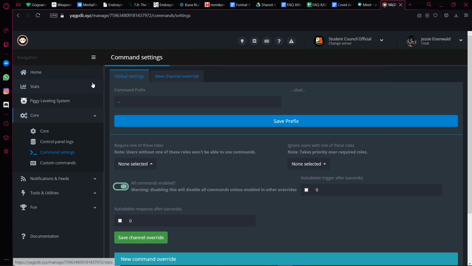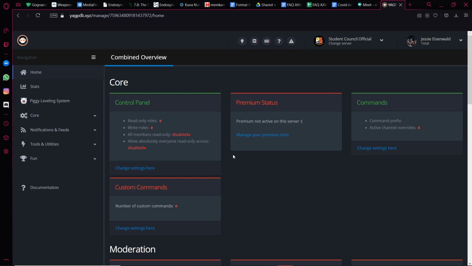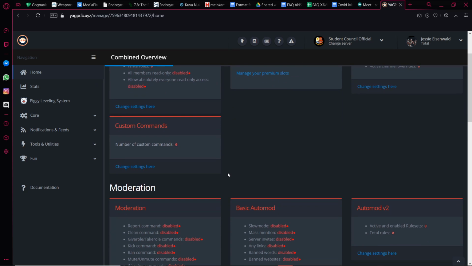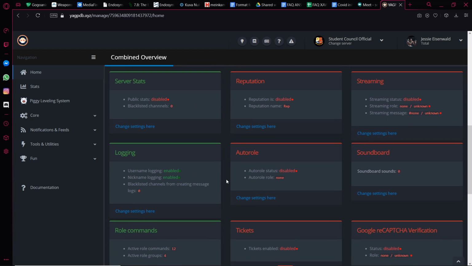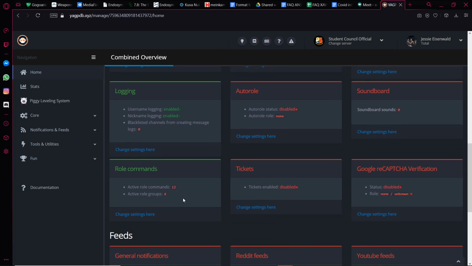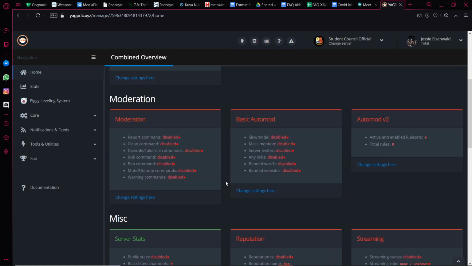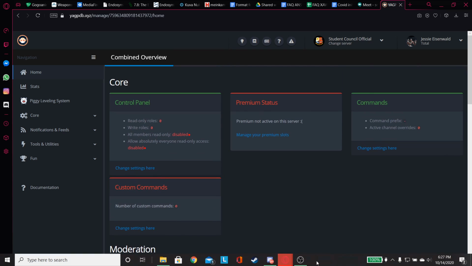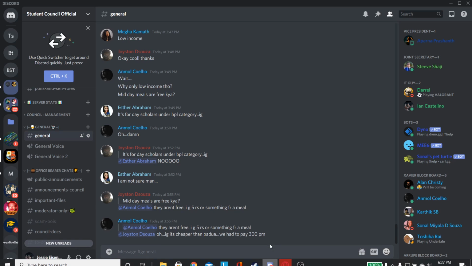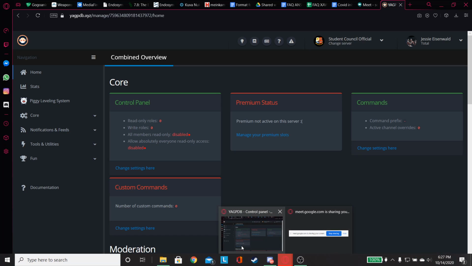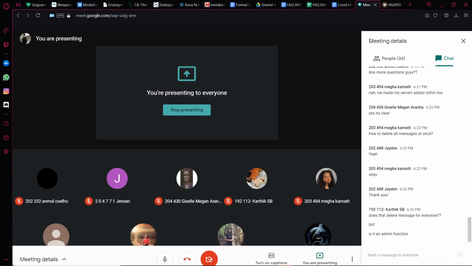So yeah, and here is also where you select who you want to be able to use what commands. Underneath role commands, I think, not role commands, somewhere, I forgot what it was now, but yeah, here we have selected to make it so that only admins can use YAGPDB commands, and even under Dino we selected to make sure that only moderators can use Dino commands.